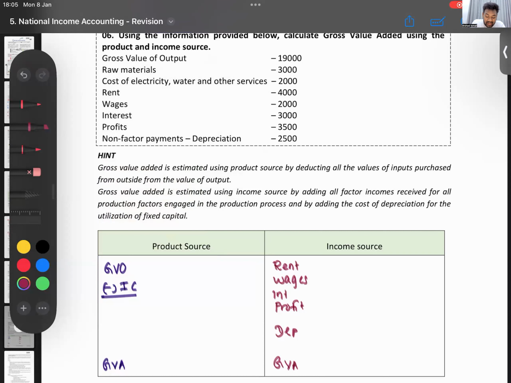Can you all try out and see whether you get the same answer? I'll give you all 2 minutes. See if you can do that and get the same answer. If you are getting different answers, then you've made a mistake. I've given you the format, you just have to plug in the numbers.